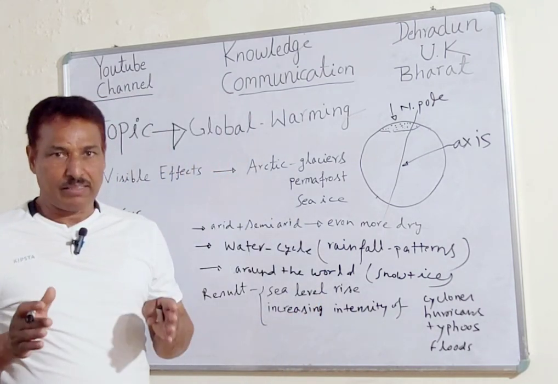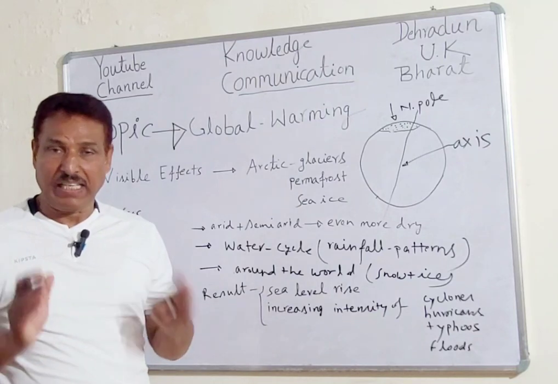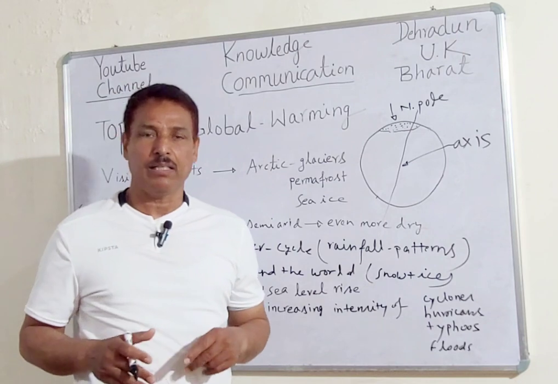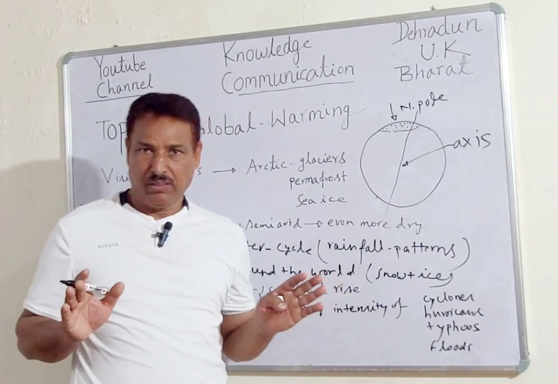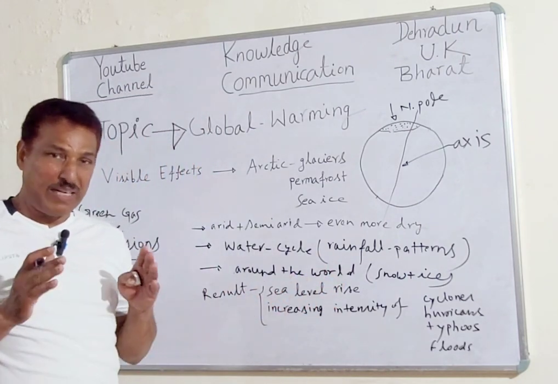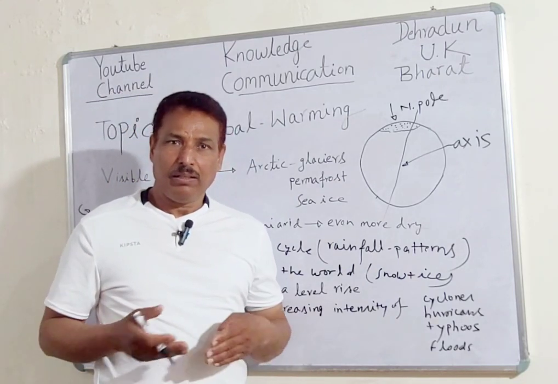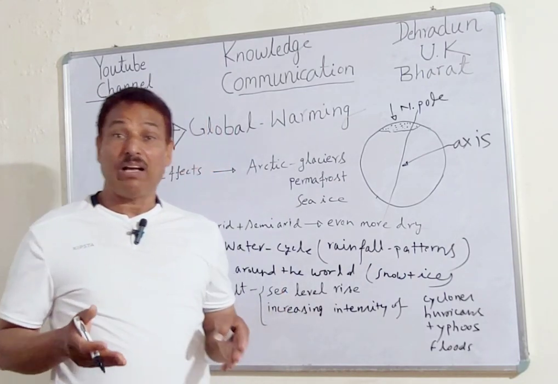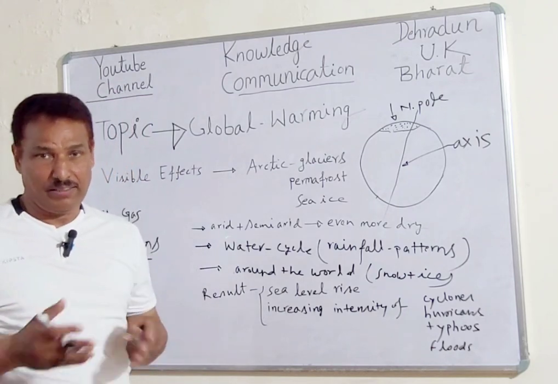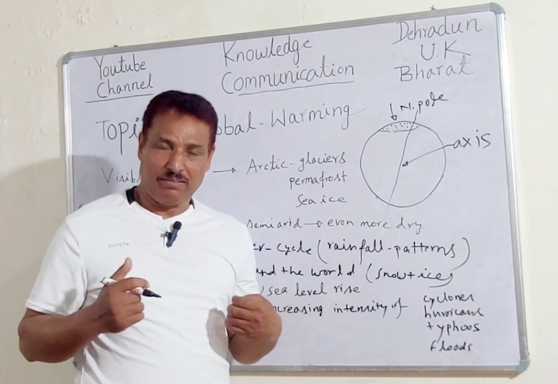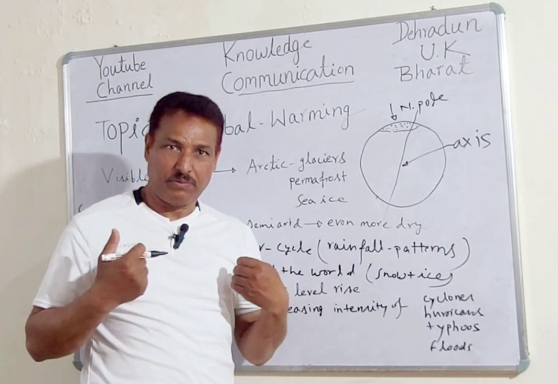And what are the disastrous effects of this global warming? The disastrous effect of this global warming is quite alarming. But even despite this, we are not taking up this challenge. I think we are not considering it as a challenge, because we know that this is man-made, the creation of ourselves.